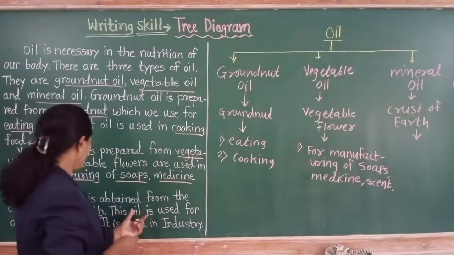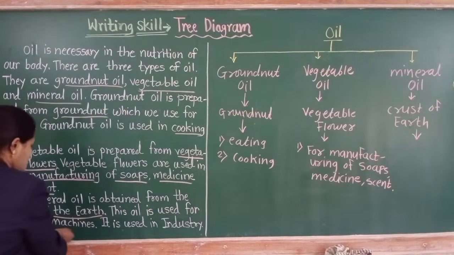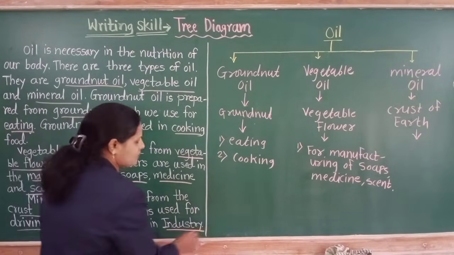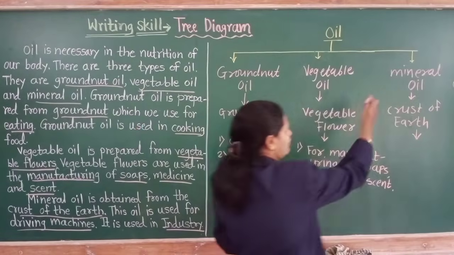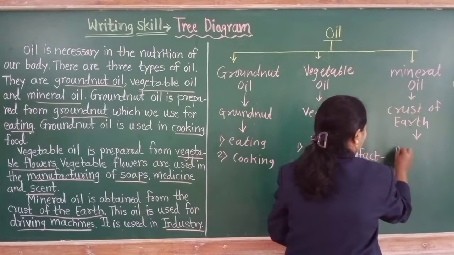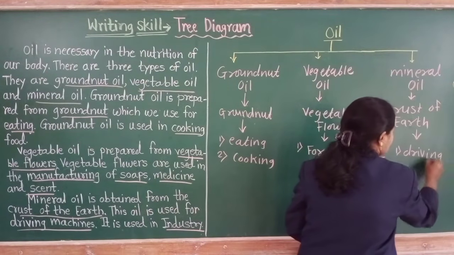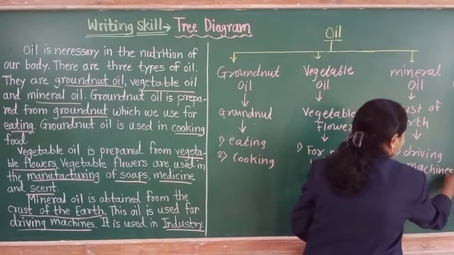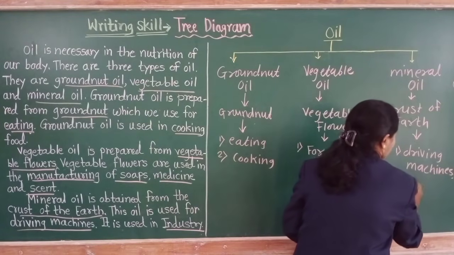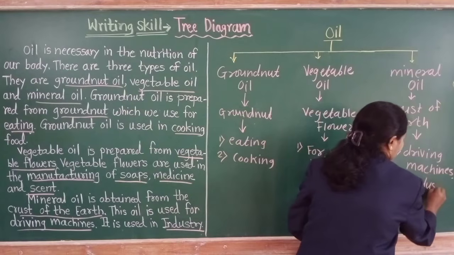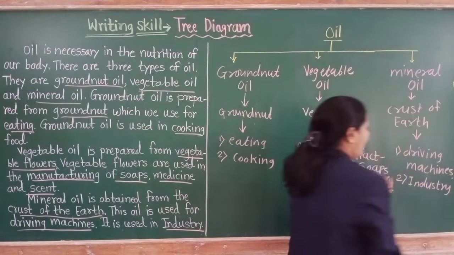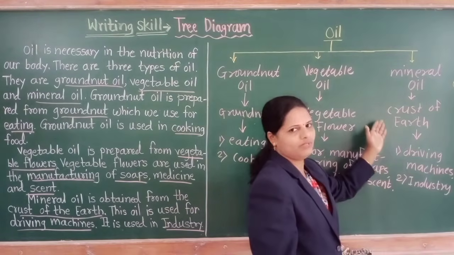Just see here. In the driving machines and in the industry we can use that mineral oil. So here we have to write driving machines, and in the industry we have to use that mineral oil.